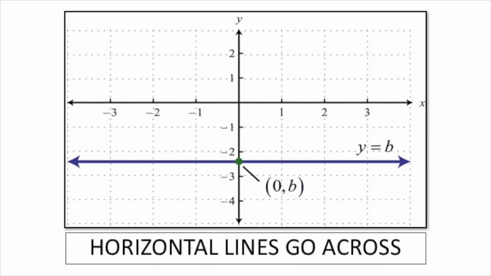Horizontal lines go across. And what colour is the horizontal line? Black or blue? Blue. But also, you'll notice here that this black line is also horizontal. This one here is the vertical line, up and down. These two are the horizontal lines.